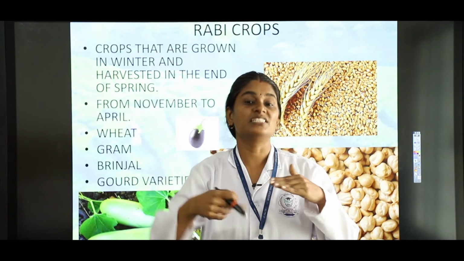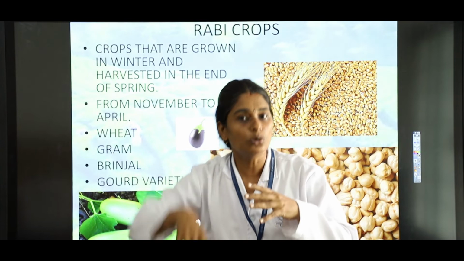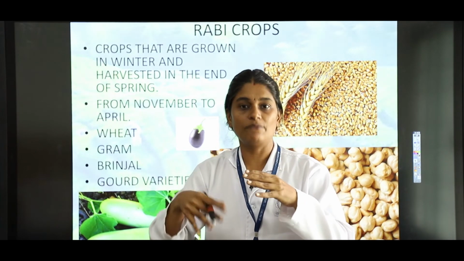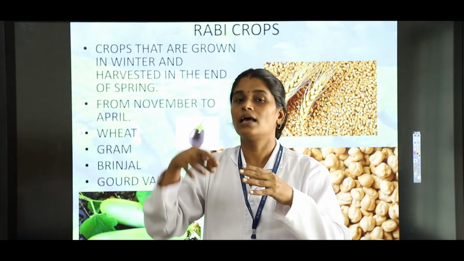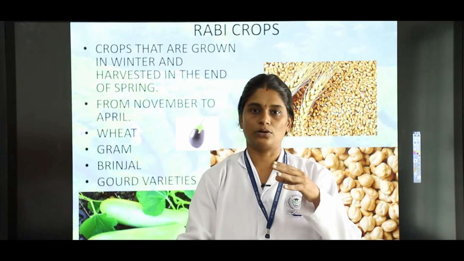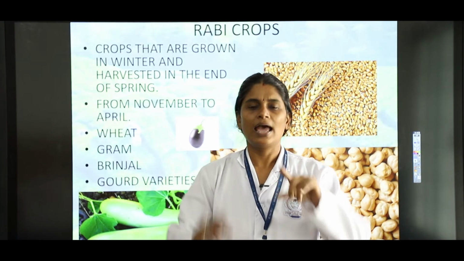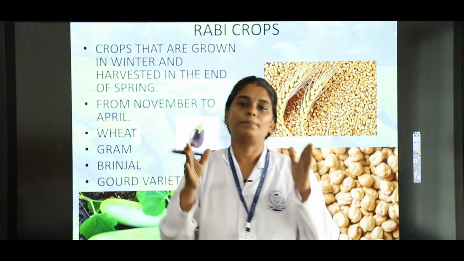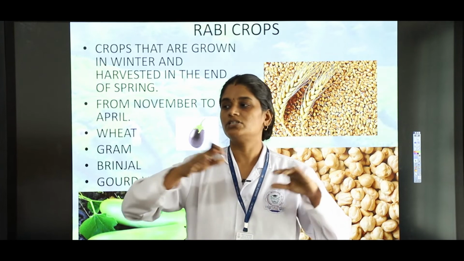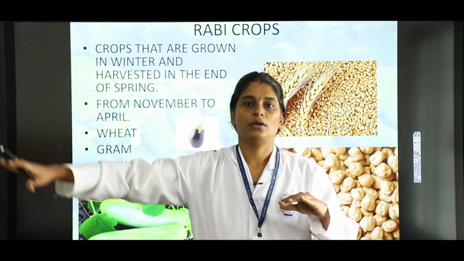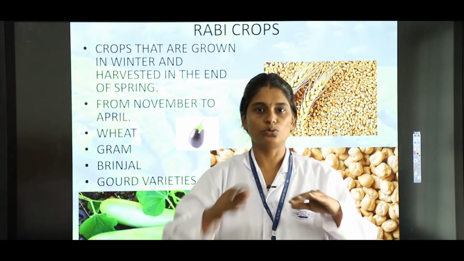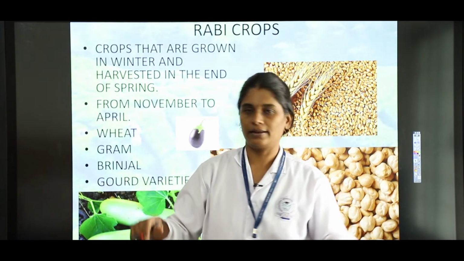Downward direction means plants which grow below the soil, like potato and carrot. So on that day we can plant plants that grow underground. And this type of arrow mark means on that day we can plant plants which grow on the floor, on the ground, like your pumpkin and your gourd varieties, right?